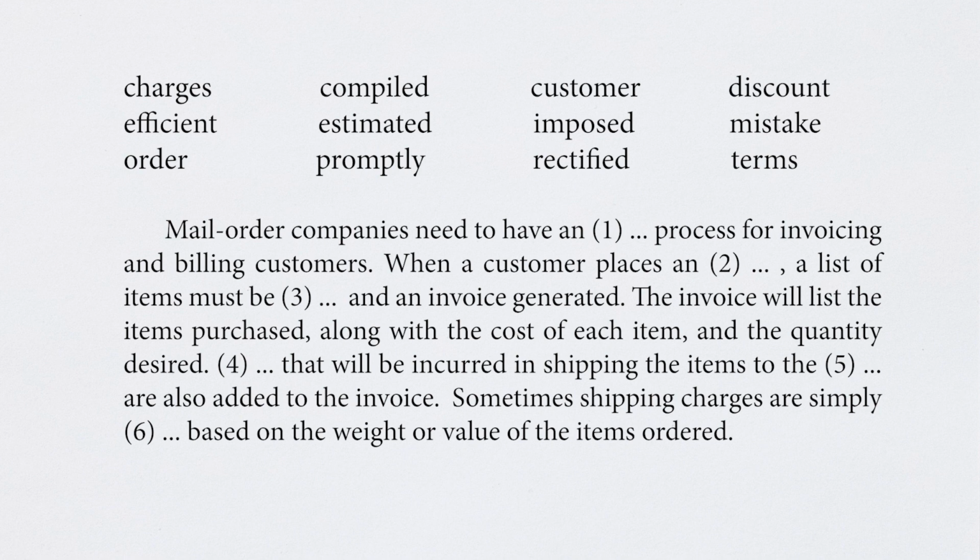Mail order companies need to have an efficient process for invoicing and billing customers. When a customer places an order, a list of items must be compiled, and an invoice generated. The invoice will list the items purchased, along with the cost of each item, and the quantity desired. Charges that will be incurred in shipping the items to the customer are also added to the invoice. Sometimes shipping charges are simply estimated, based on the weight or value of the items ordered.